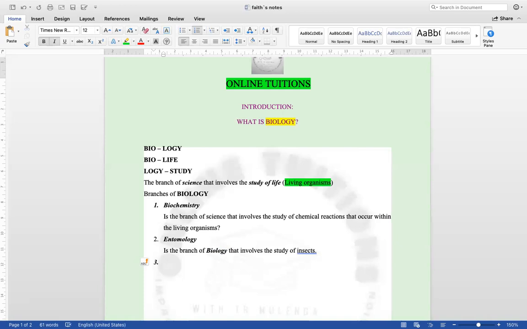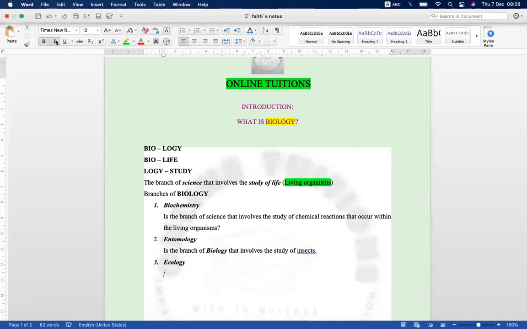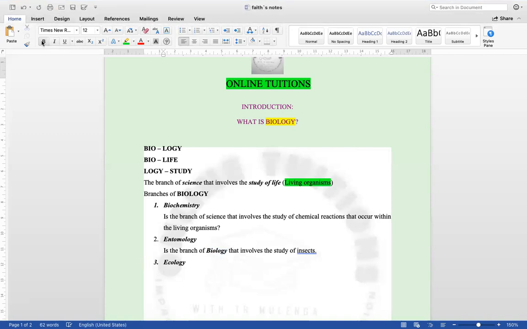The third one is called ecology. Ecology, even in grade 9, is partially introduced because at some point we talk about the environment, we talk about the interaction of animals among themselves, as well as the interaction of the living organisms with the environment.